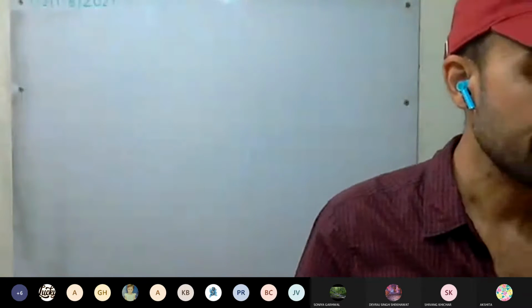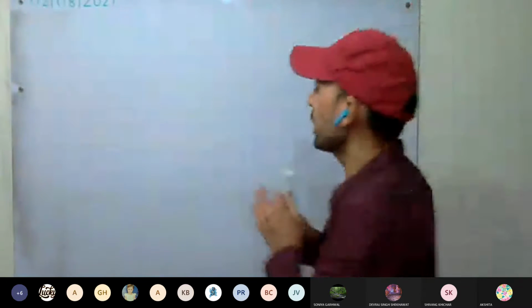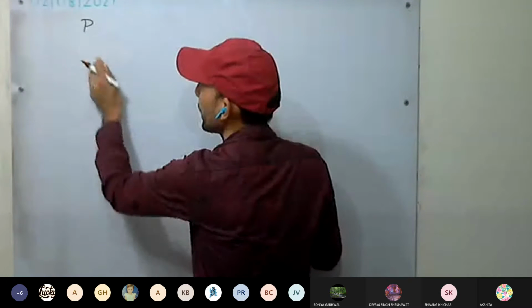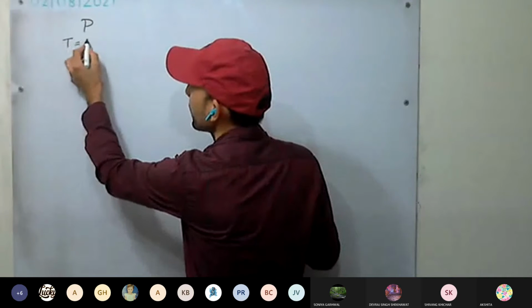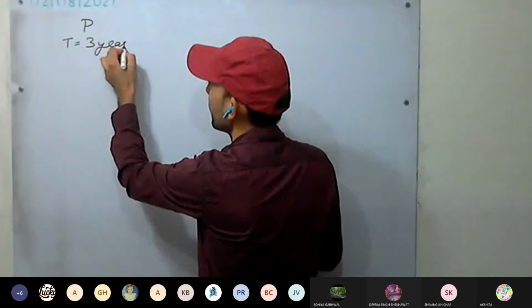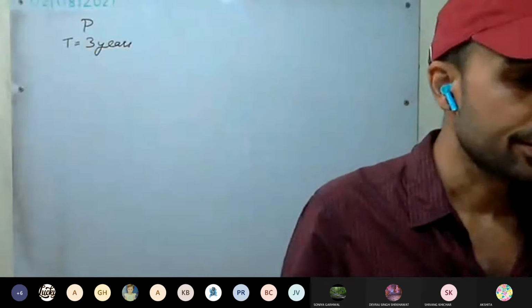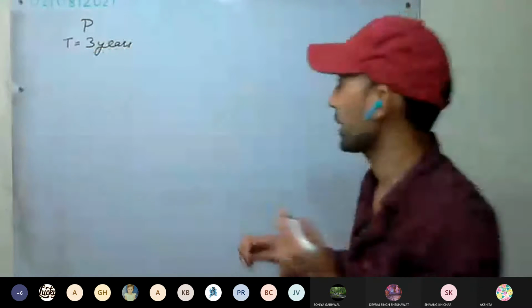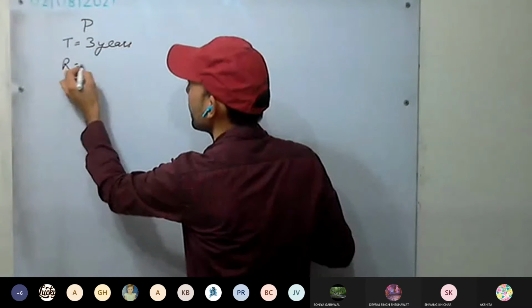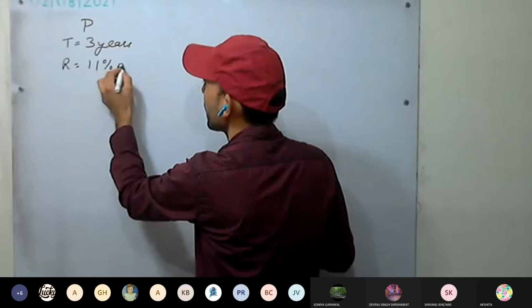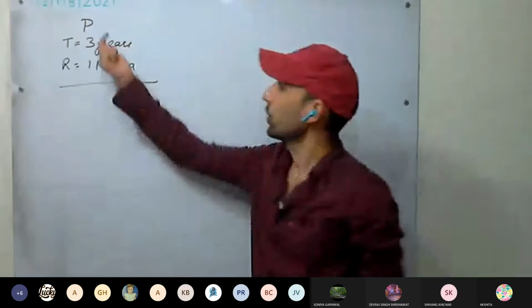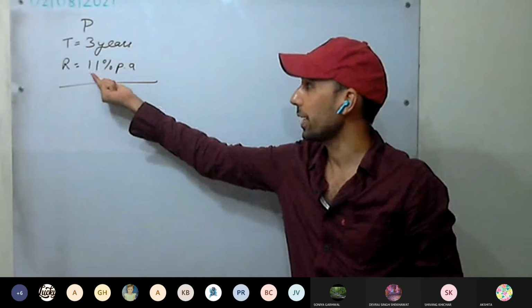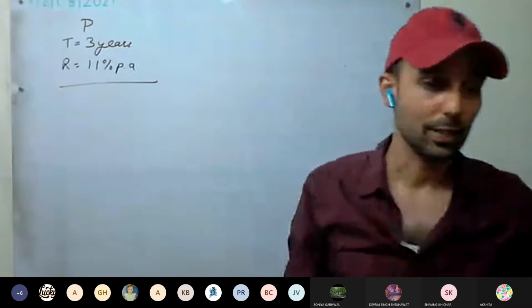A sum of money is invested for 3 years. Again, we can take the sum of money as P. It is invested for how many years? 3 years, at 11% per annum. So the rate is given as 11% per annum. A sum of money invested for 3 years at this rate of interest.